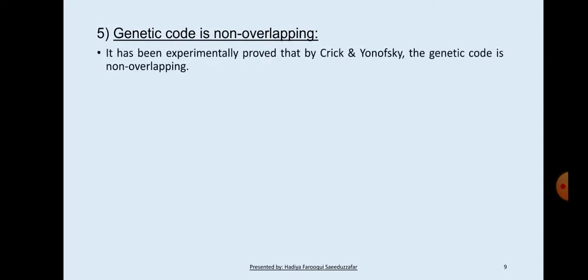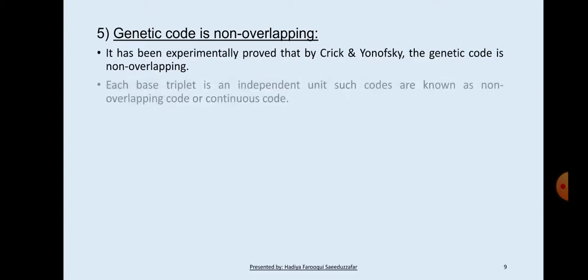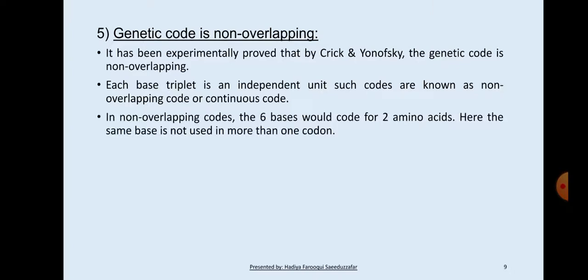Next, genetic code is non-overlapping. It has been experimentally proved by Crick and Brenner that the genetic code is non-overlapping. Each base triplet is an independent unit. Such codons are known as non-overlapping code or continuous code. In non-overlapping code, 6 bases would code for 2 amino acids. Here the same base is not used in more than one codon. Thus the overlapping code does not exist.